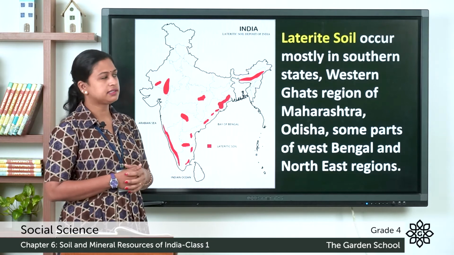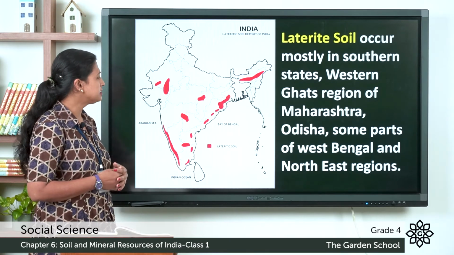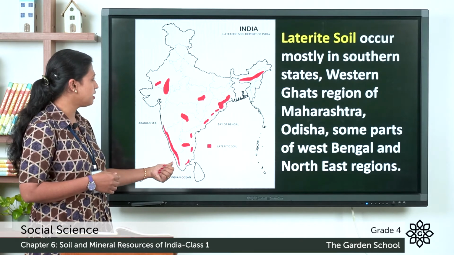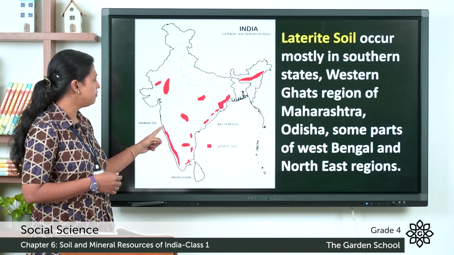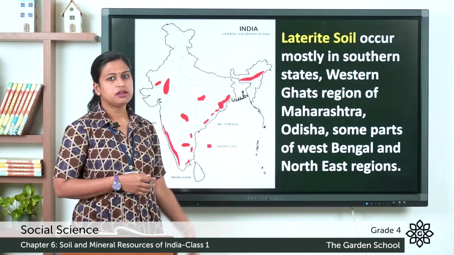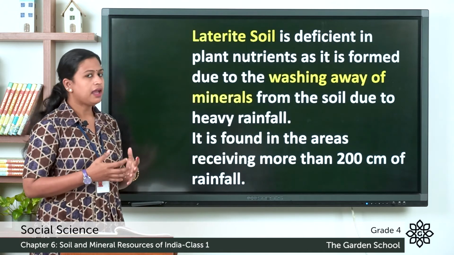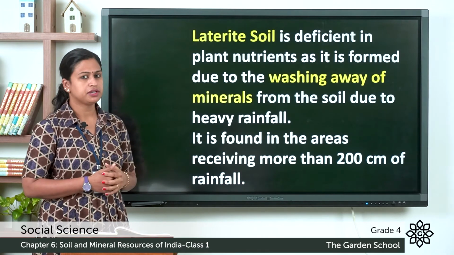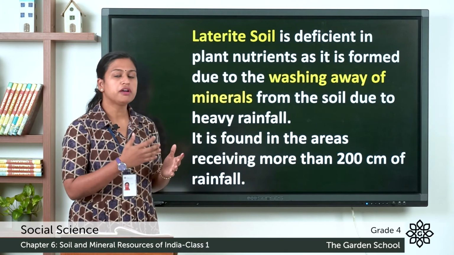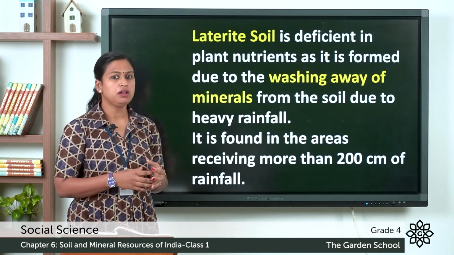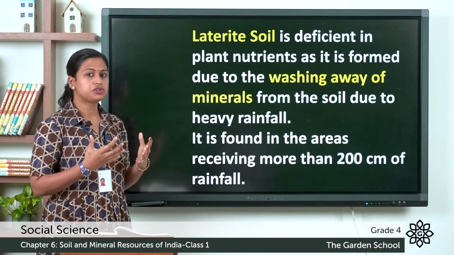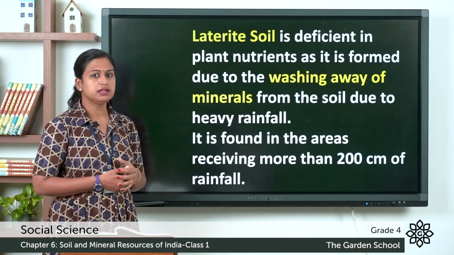Then we have laterite soil. It occurs mostly in the southern states, the Western Ghat region of Maharashtra. You can see here the Western Ghats and the region of Maharashtra, Odisha, some parts of West Bengal and northeastern regions. Laterite soil is deficient in plant nutrients because it is formed due to the washing away of minerals from the soil because of heavy rainfall. And it is found in areas which receive heavy rainfall, about 200 centimeters.